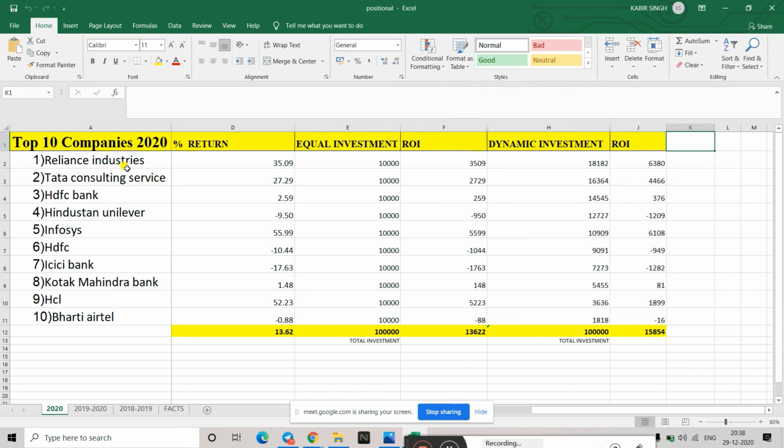So you should take at least these 10, and you should invest, and it would have given a return of 13.622%. All right.